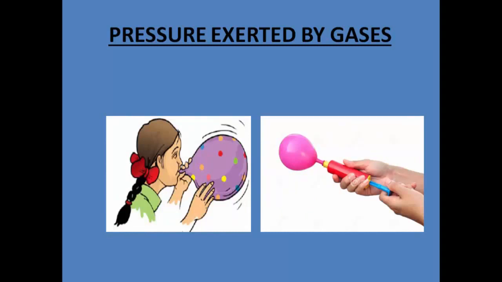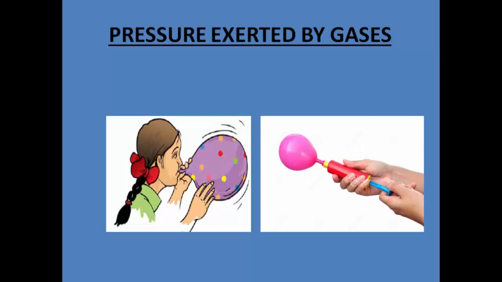Again, there is this girl, she's trying to blow the balloon. So what she's trying to do is put air inside the balloon so that the balloon will get blown up. In the other case you can see he is using some kind of pump to pump in the gas so as to blow the balloon.